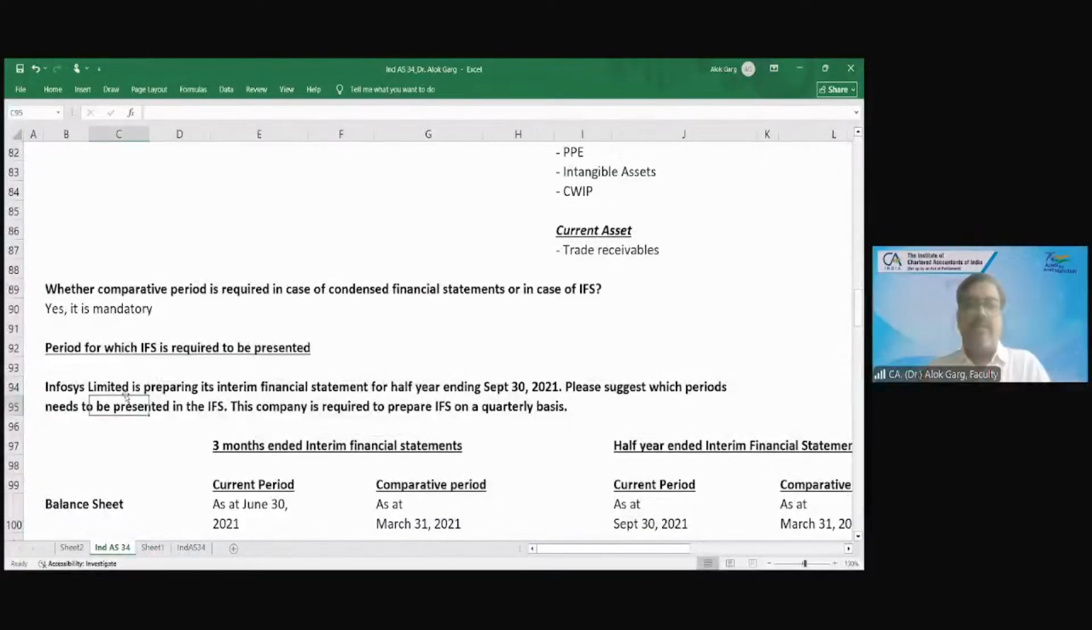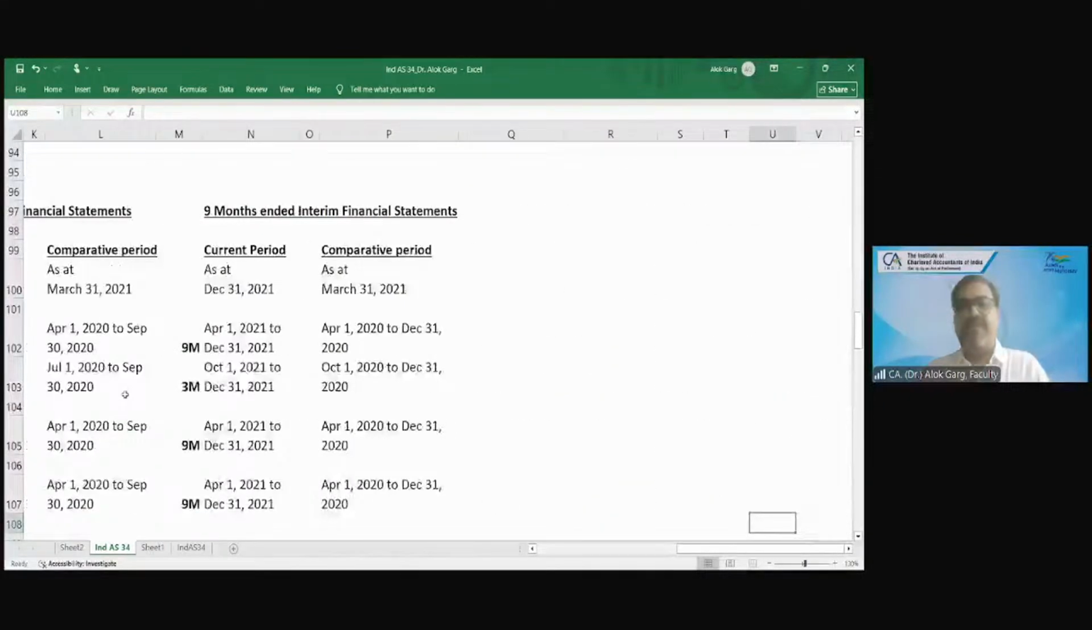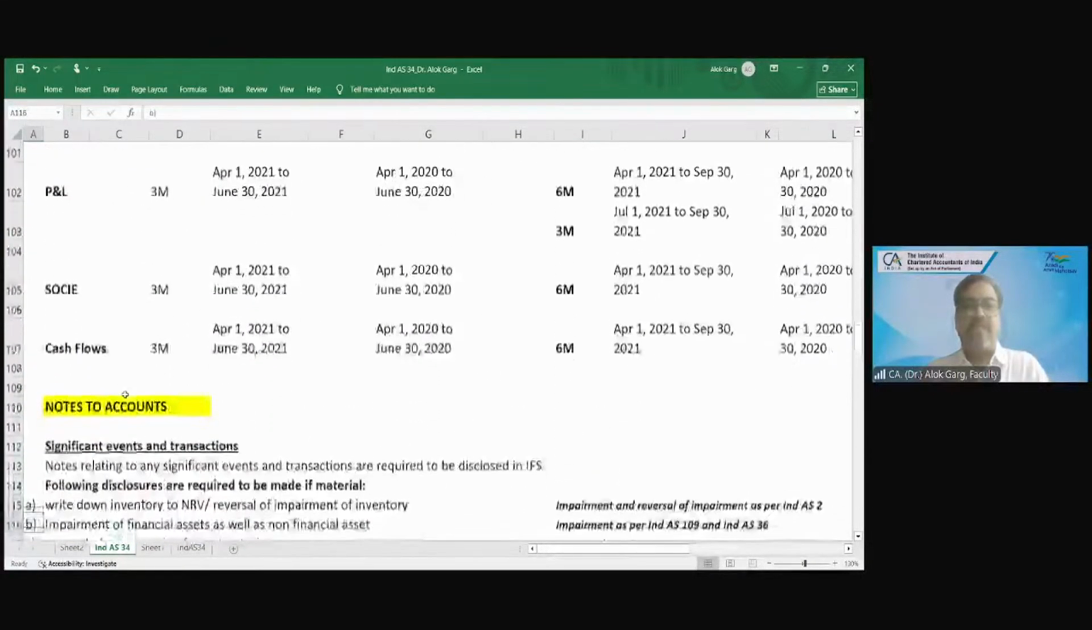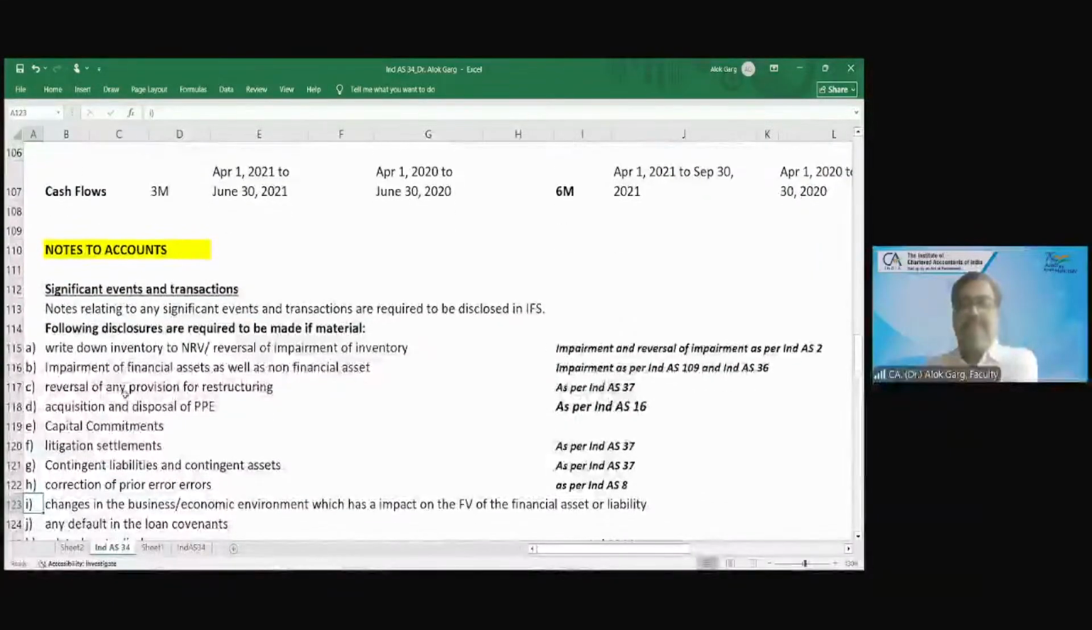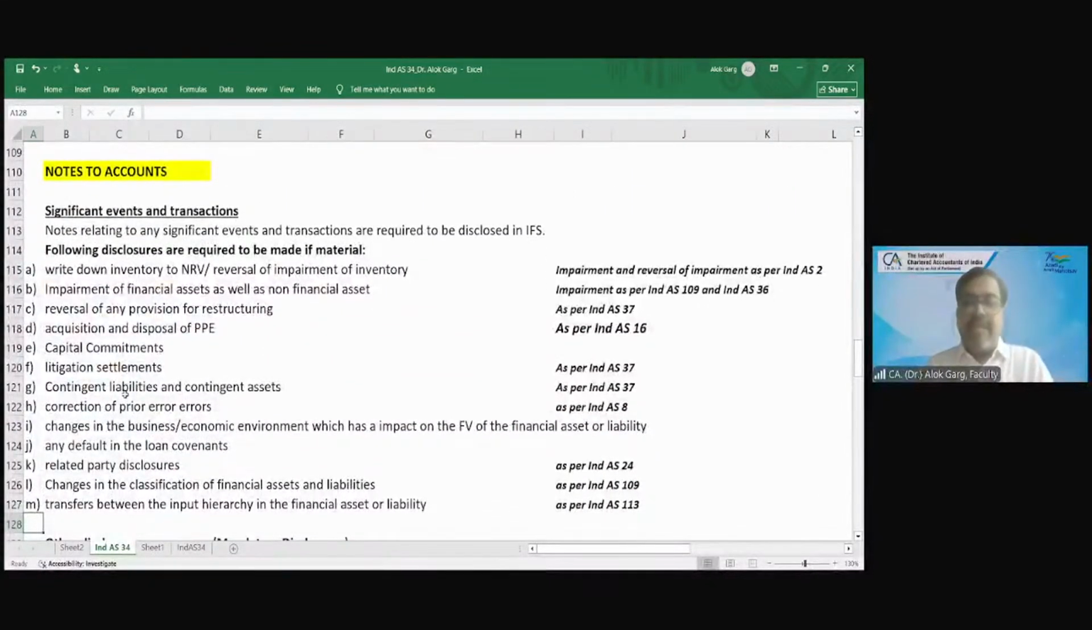I have also given this 3 months period, 6 months period, and 9 months period here also. Now coming to the notes to accounts. Friends, whatever I have taught you so far, is everything clear or is there any doubt? Clear in mind? Yes, sir. Fantastic. Very good. Great.